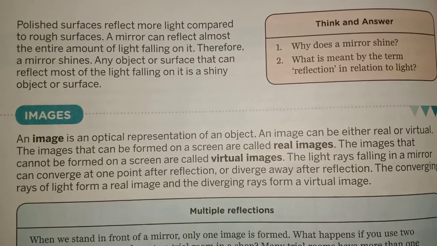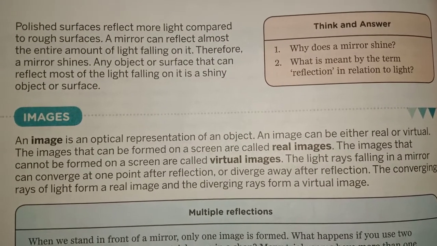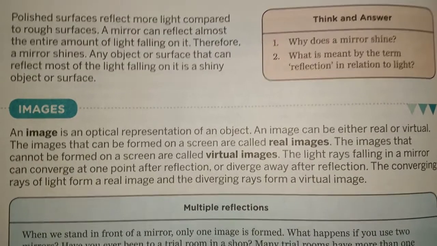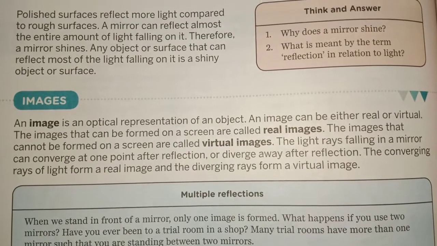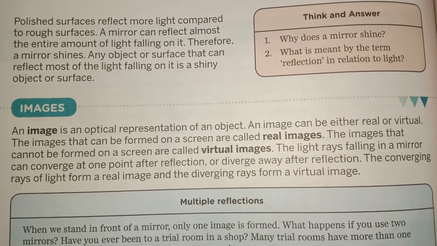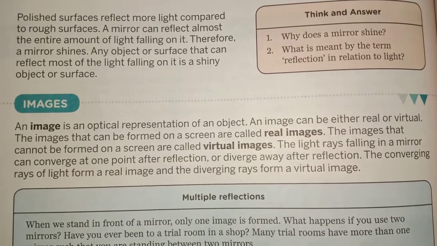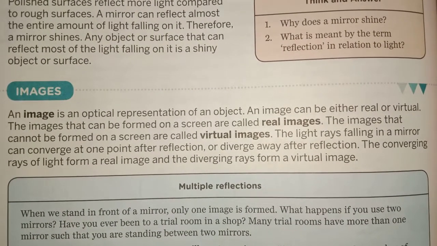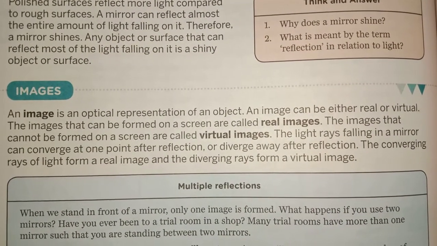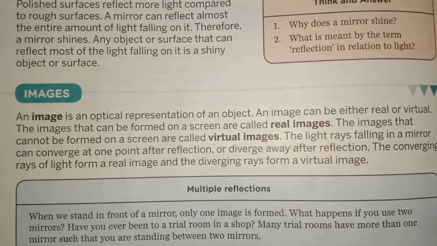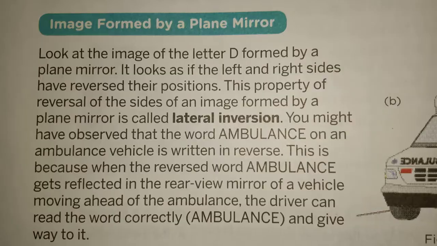So there are two types of images, real images and virtual images. What are these? When the light meets after reflection, the image formed is known as a real image, and after reflection, if light does not meet, that is known as a virtual image. And one more thing we can say, if the image can be taken on a screen, it is known as a real image, and if it can't, it is known as a virtual image.